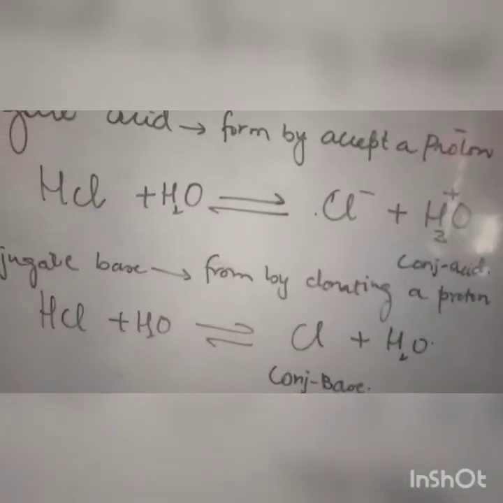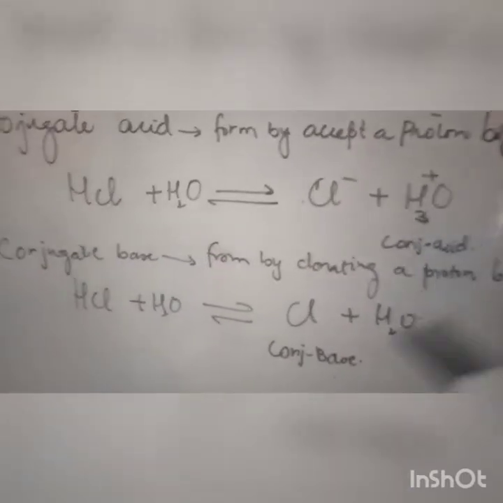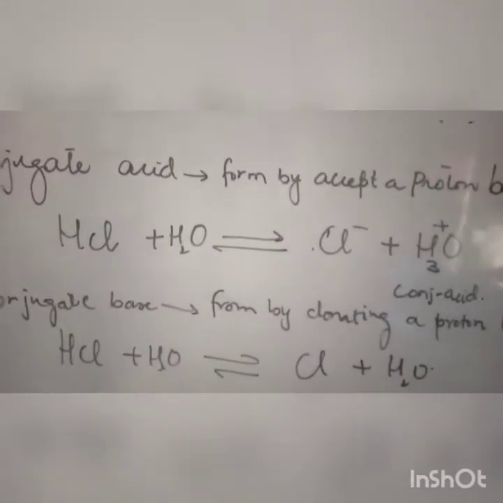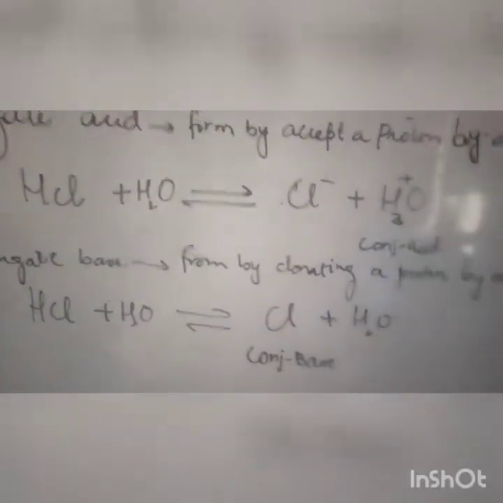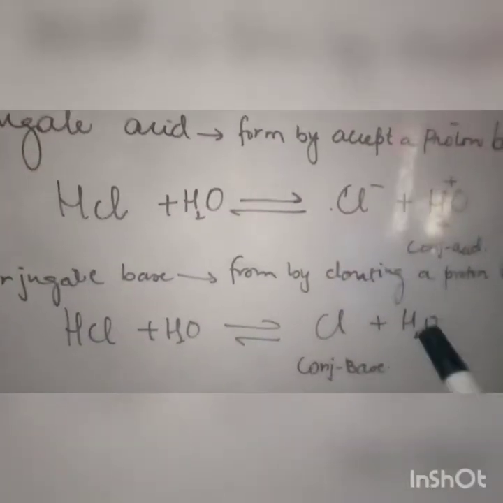These are easier words, I think. If you feel you can, it is written in bold letters in your book, so you can learn from there as well. This was the formation of a conjugate acid. Now, what is a conjugate base? A conjugate base is formed by an acid donating a proton.